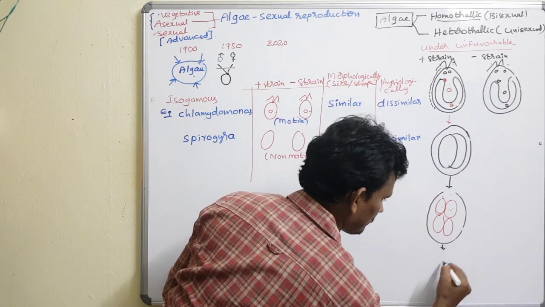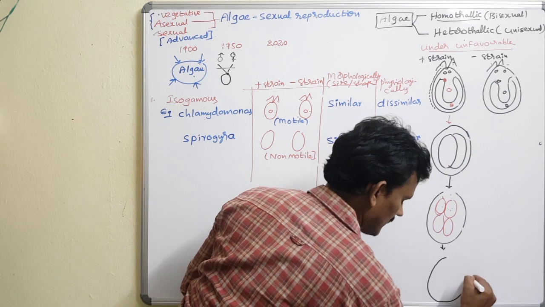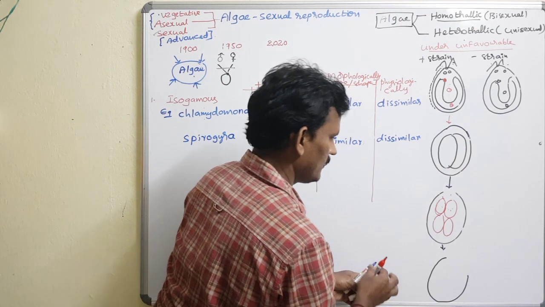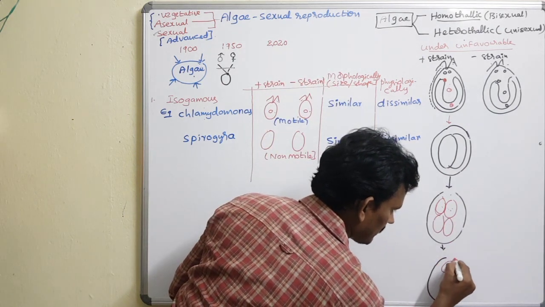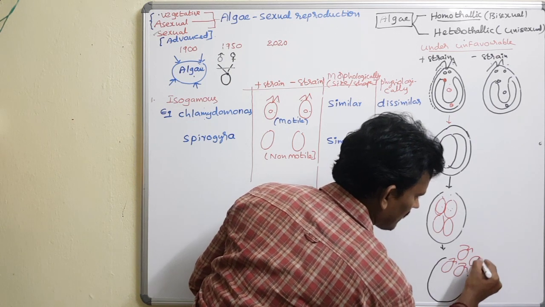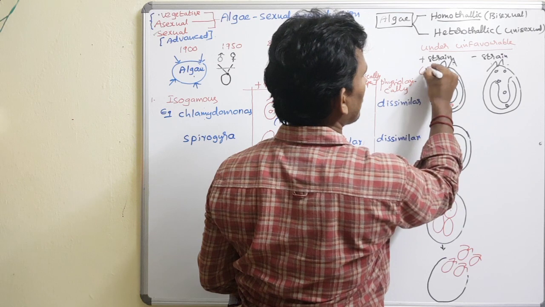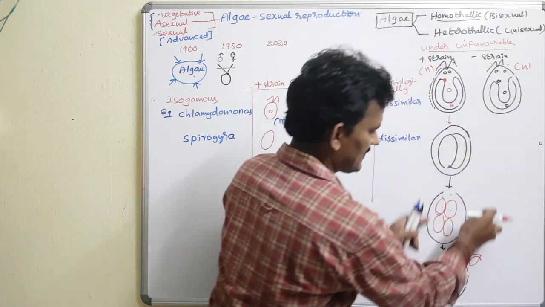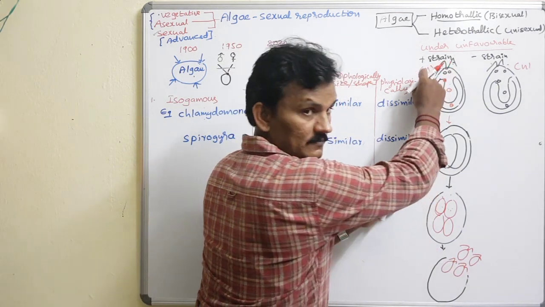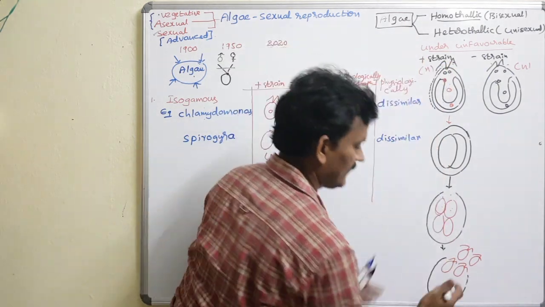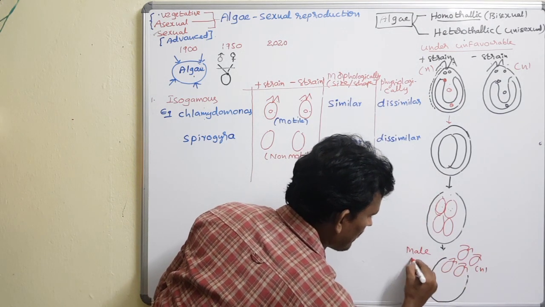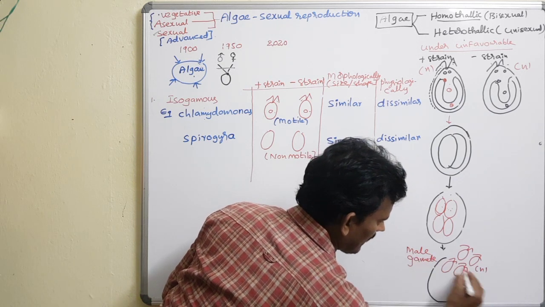In the same diagram, these are zoospores, these are gametes. So these gametes are released out. All gametes are in haploid condition. Why haploid condition? Because the mother individual is a haploid one. Mitosis division produces them, but there is no change in the DNA content. So these are haploid male gametes. Male gametes are in haploid condition.